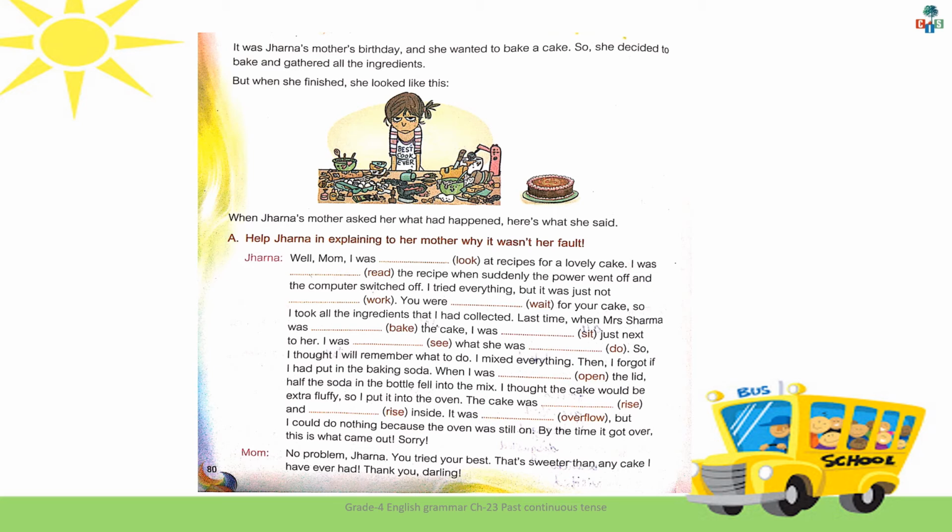So we will use here looking. I was looking at recipes for a lovely cake. I was dash the recipe when suddenly the power went off and the computer switched off. In this line, the verb is given read. So, what is the past continuous tense? Yes, I was reading the recipe when suddenly the power went off and the computer switched off. So, like this children, in the bracket the verbs are given and use it in the correct continuous tense. Clear?